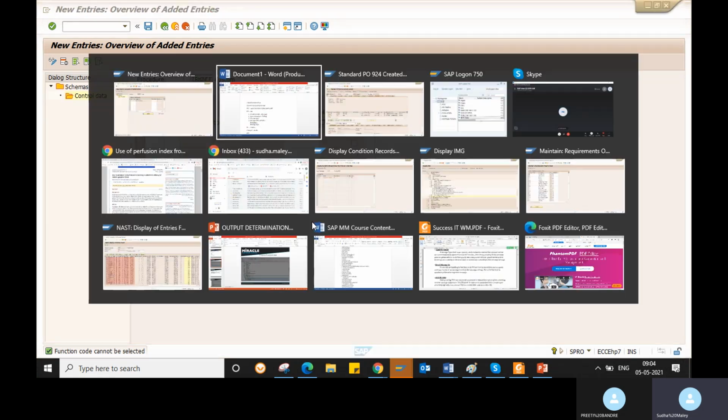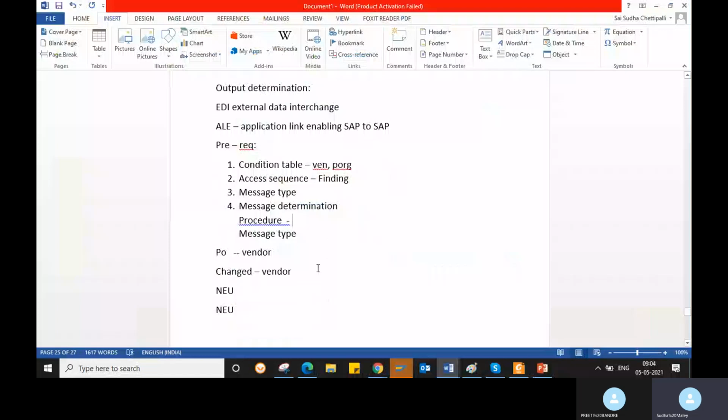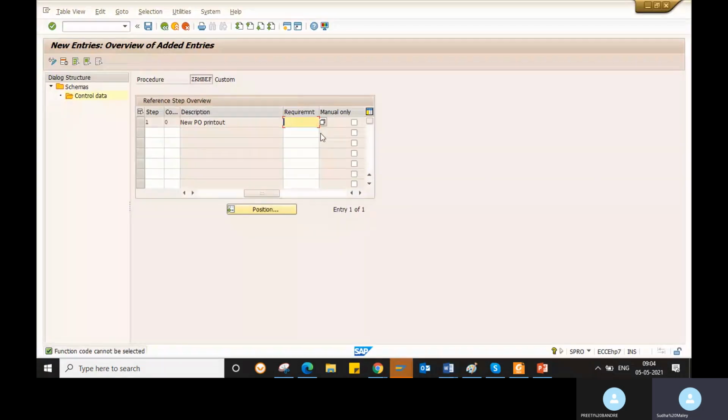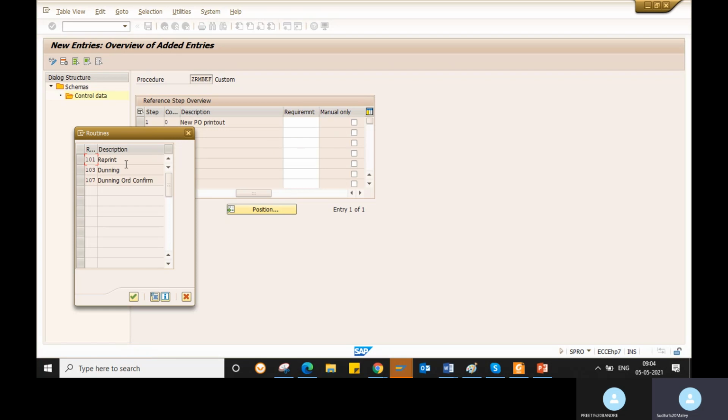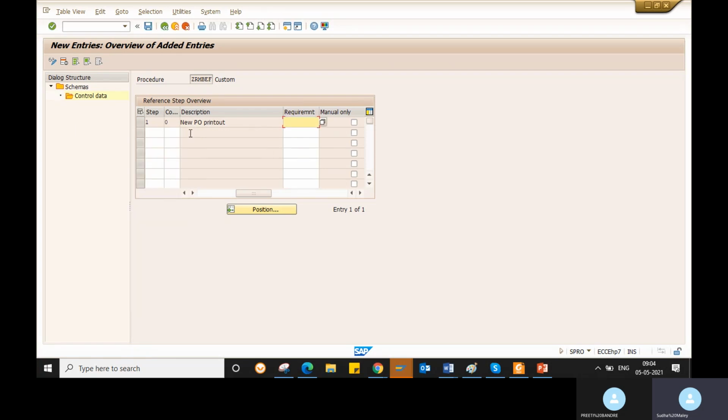So another important thing is a requirement here. So requirement, we call it as a requirement or a routine. So requirement or routine is nothing but a logic which was built by the ABAP consultant. For example, if you have any restriction, so these output types should not trigger for the particular thing. Okay, you can maintain whether it is reprint or if you have any restrictions also, you can maintain a logic in your output type. So I want to trigger this output type only for this vendor delivery address.